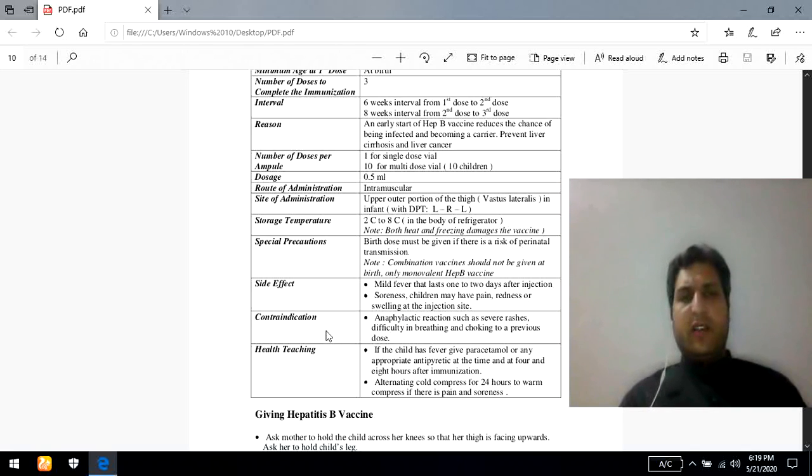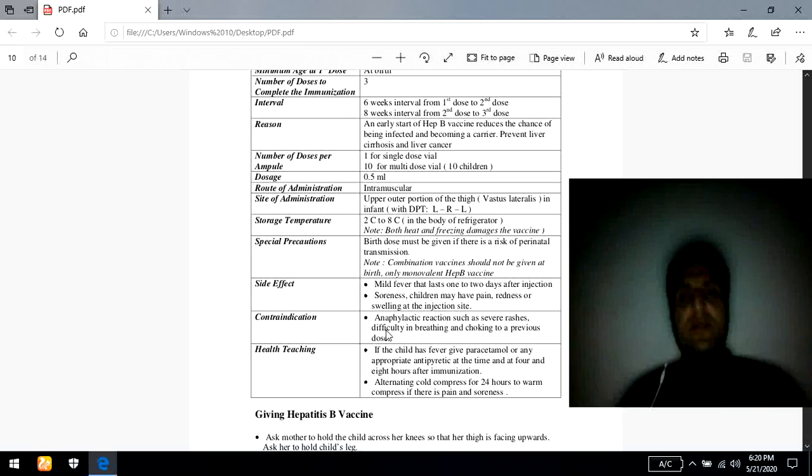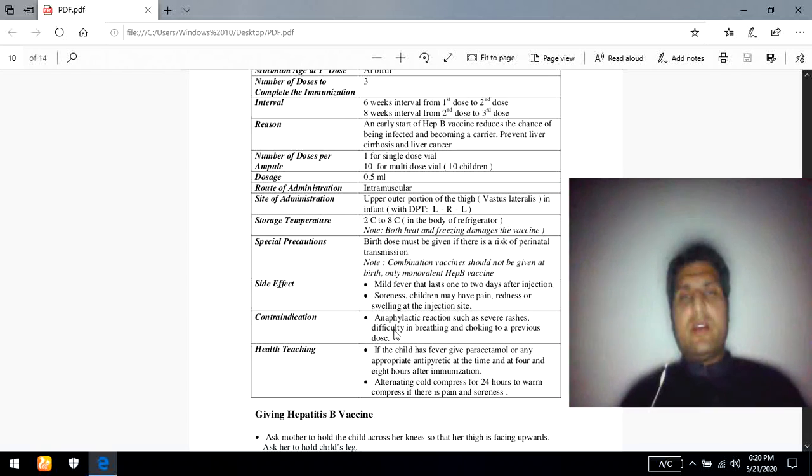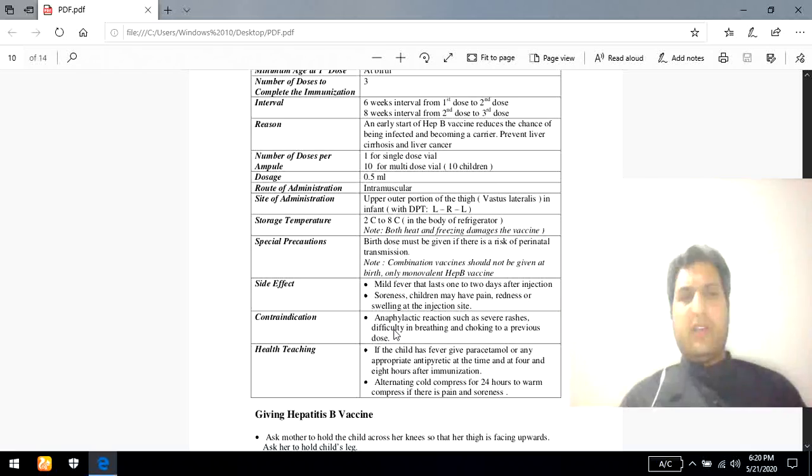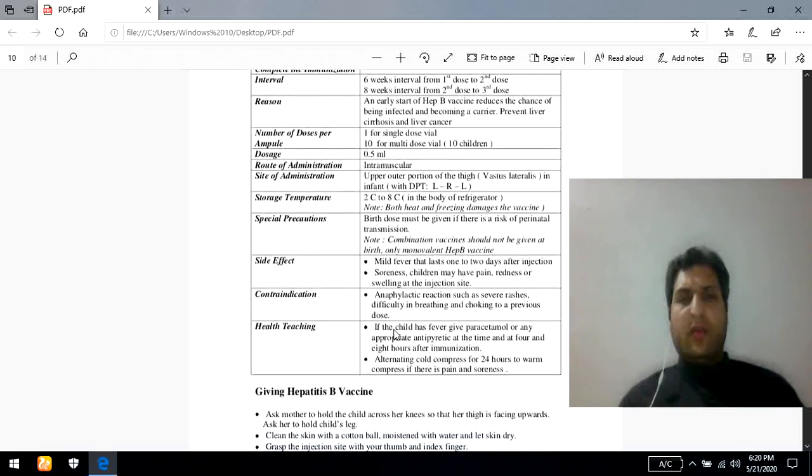The next one is the contraindication. Especially in case of anaphylactic reaction, as we already mentioned, this vaccine should be completely avoided.